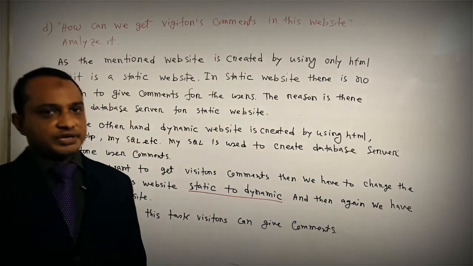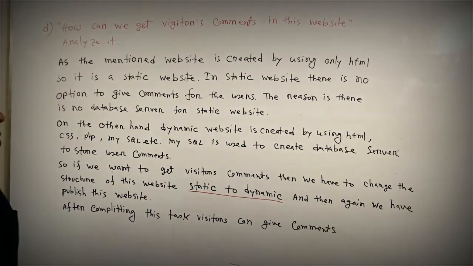Now dear students, our last question is, how can we get visitors' comments in this website? Analyze it. This is a 4-mark question, so you have to use 4 paragraphs. As the mentioned website is created by using only HTML, it is a static website. In a static website, there is no option for users to give comments. The reason is there is no database server for a static website.